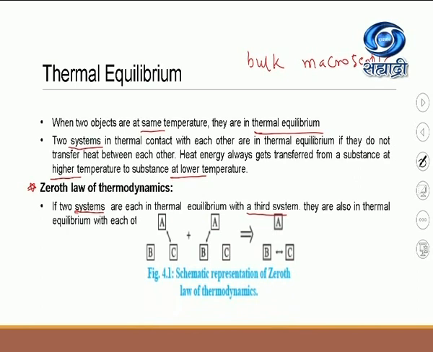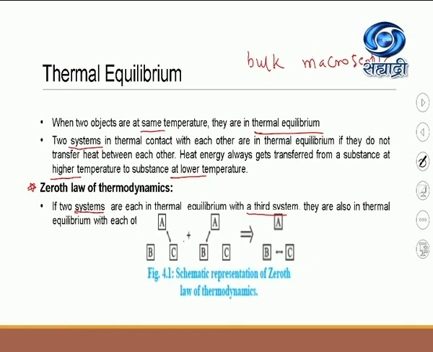So the figure shows the schematic representation of the zeroth law of thermodynamics. So suppose A, B, C are the three systems. Now how to imagine? Imagine that I have three glasses kept on the table with three different liquids, and remember, with three different temperatures. I told you earlier that a glass filled with water can be considered as the system.